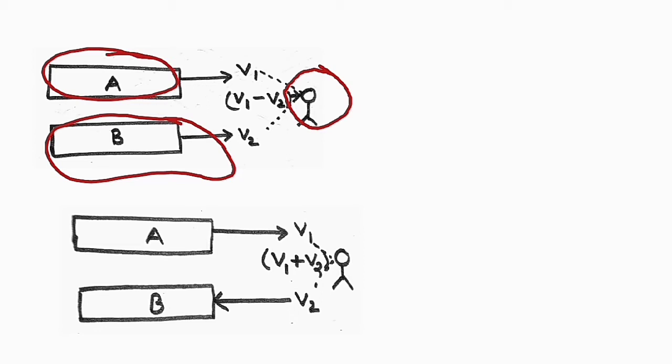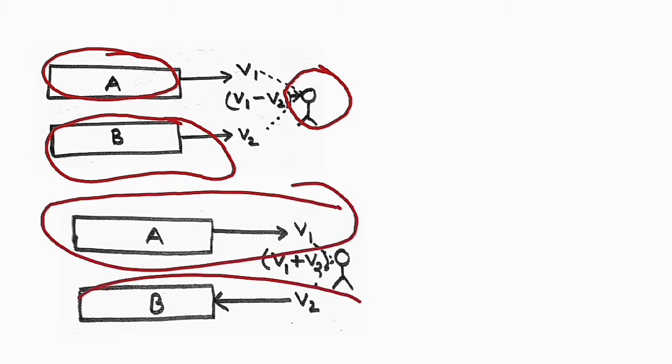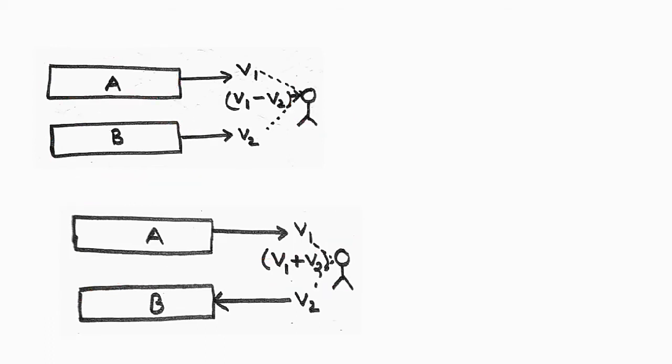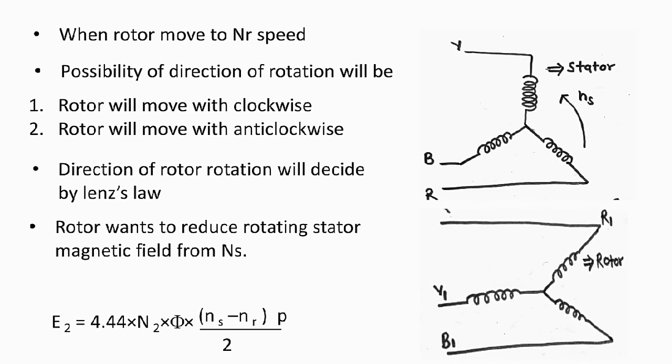So that means if you want to decrease the speed, or decrease the stator rotating magnetic field, you will have to rotate the rotor in the same direction in which the rotating stator magnetic field will rotate. That is the conclusion: if the opposite train is moving, the addition will happen. Here they actually explain it very well. If you have any doubt, then go and study first 8th, 9th, 10th.